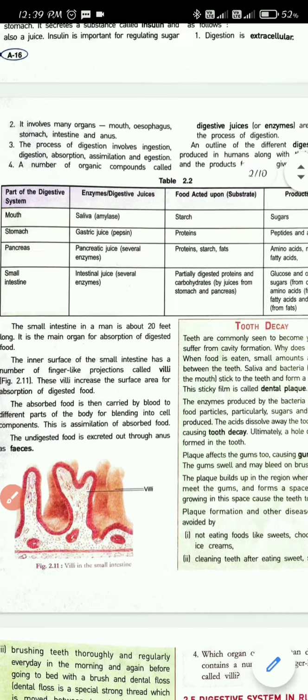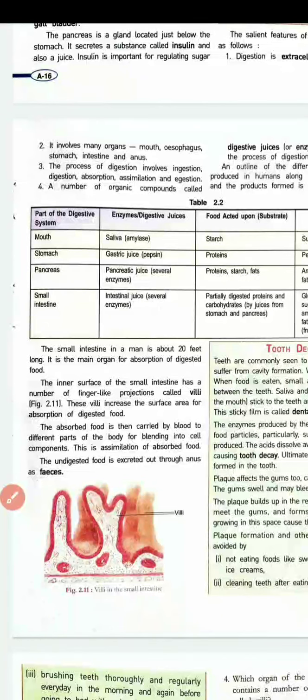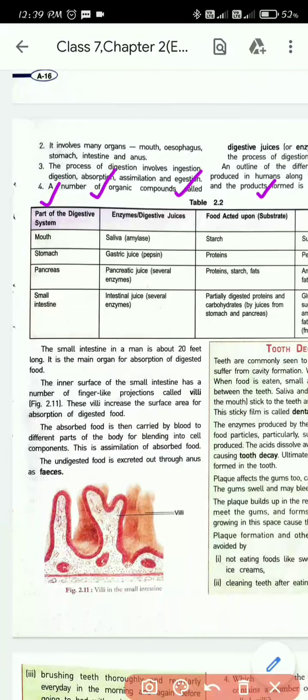The first part is the mouth, the first organ where digestion occurs. In the mouth, or buccal cavity, the juice secreted is saliva. And in saliva, the enzyme present is amylase. What is the role of amylase? It acts upon the starch.